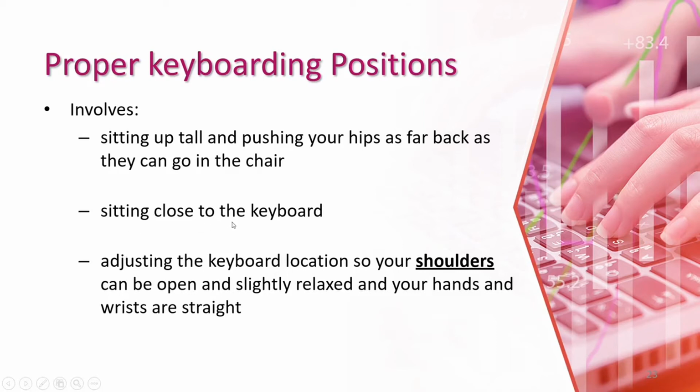Now the second point, sitting close to the keyboard. We have to sit near the keyboard, not make a distance. Adjust the keyboard location so your shoulders can be open and slightly relaxed and your hands and wrists are straight. Right? We have to sit properly, adjust our shoulders, back and legs also. So we can feel relaxed and type easily.